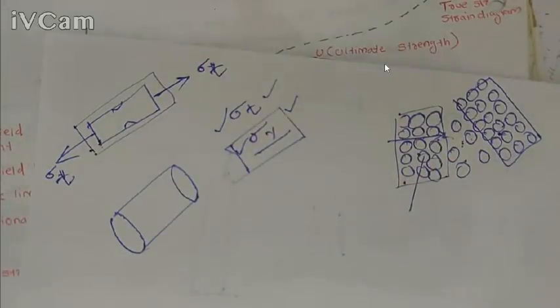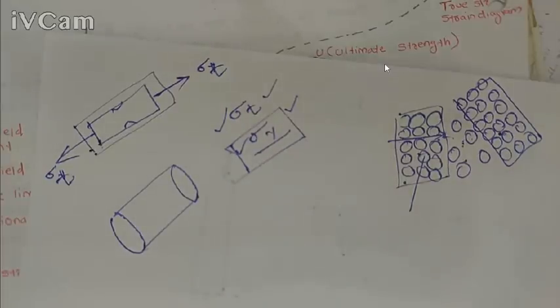And in some cases we design based on sigma t, that is, the ultimate stress. If we design based on ultimate stress, what happens? When the component or structure is in its working condition, there will be some plastic deformation of that member, because sigma t is greater than sigma y.